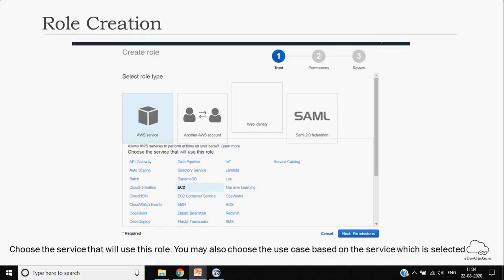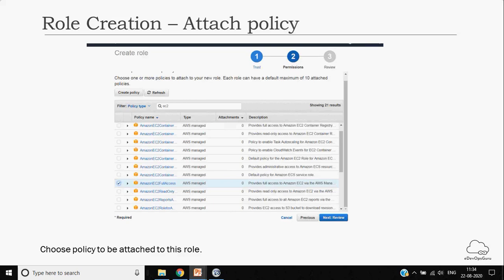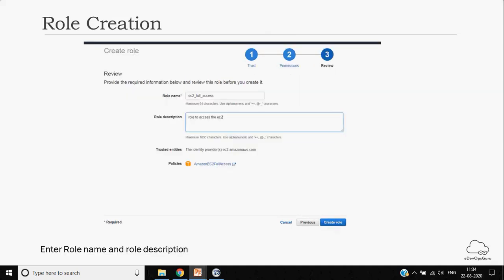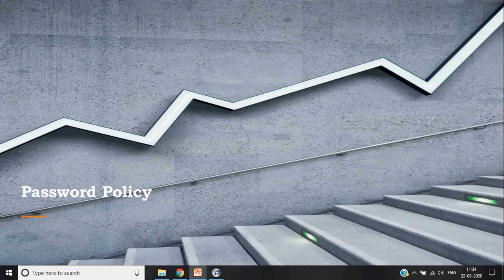Then we talked about the role creation. This page might look different, but that is how AWS is evolving; they keep updating the page. Basically, you choose which AWS service you want to create a role for. Then you choose the policy for that particular service, like here we created the EC2 full access, and then name that role.